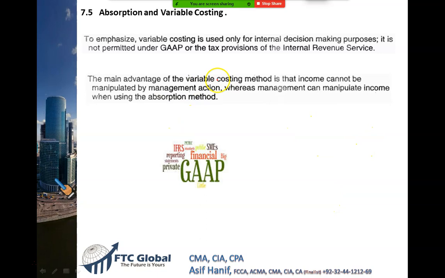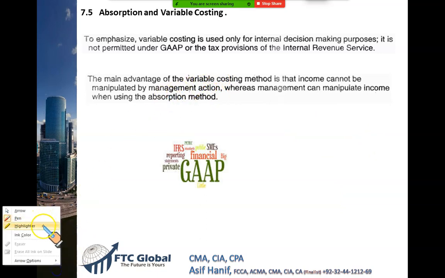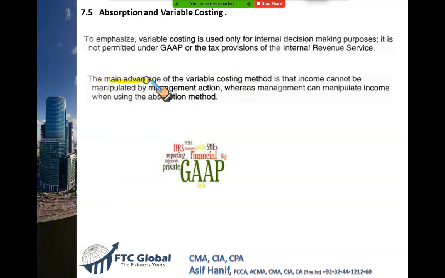See, as a management accountant, the main advantage of the variable costing method is that income cannot be manipulated by management actions. And you have just seen management can manipulate income when using absorption costing. So this is exactly what we did. Management will deliberately produce more than sales. This extra production will take away the fixed cost into the closing stock and you have high profit. But this is not possible under variable costing. You cannot manipulate income in variable costing.